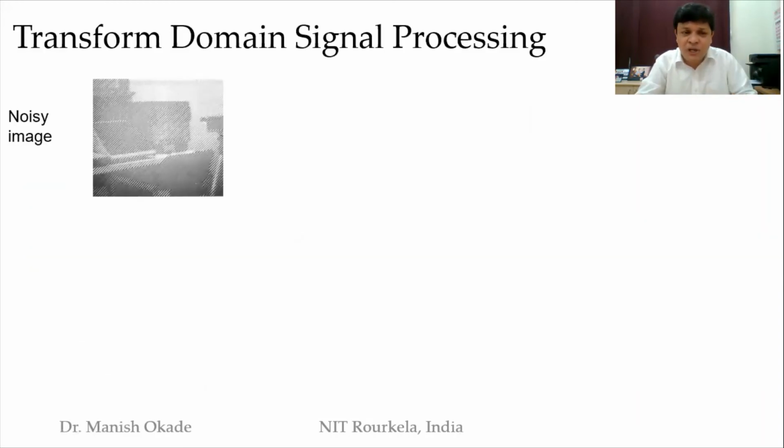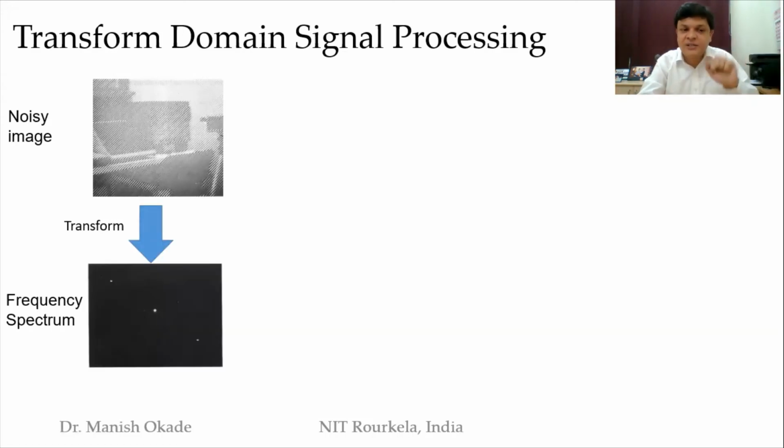Some sort of harmonic noise has entered this particular image, and it's very difficult for me to do a high pass or a low pass or any pass sort of filtering to this. I'm not able to find out what pass filtering I'll do here. So I try to see its transform. I apply the transform, which till now I refer to as a magic box. So I get this spectrum in the transform domain, the frequency. So I get these 3 frequencies.